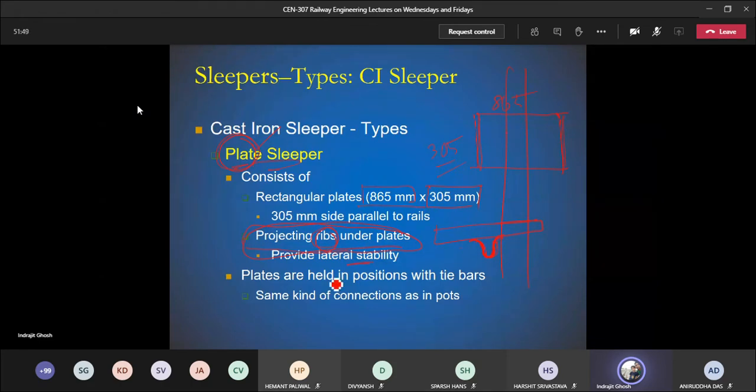So plates are held in position with the help of tie bar. Obviously you need a tie bar in order to fix this particular plate to the other plate. Same kind of connection as in case of pots. So we use cutters and gibs in order to fix the two plates.